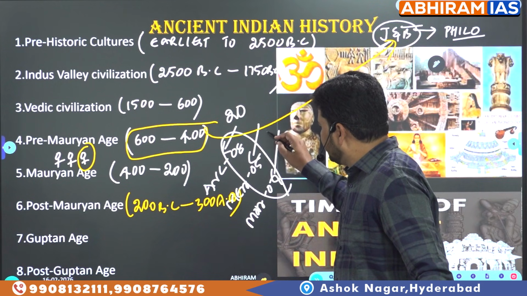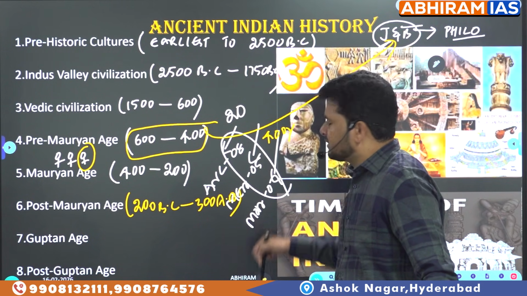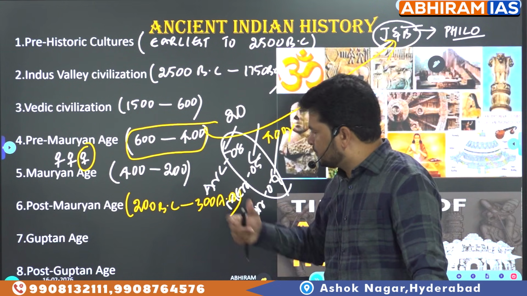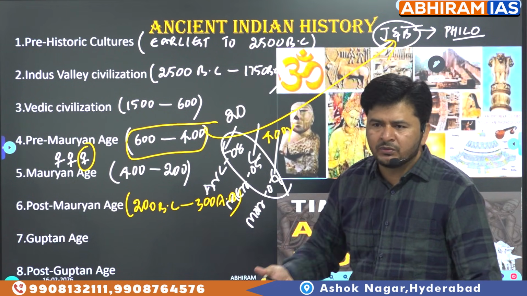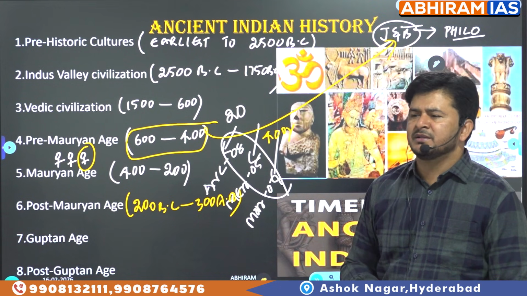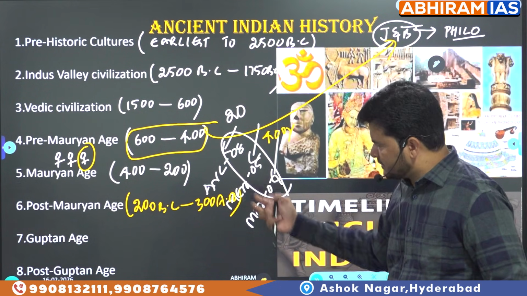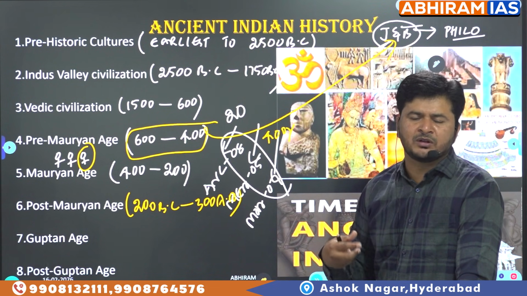For about 400 years, the Brahmanical institutions almost disappeared. They got dead, you can call it. Now from the post-Mauryan age onwards, we found revival of Brahmanical institutions. So we found abnormal changes in post-Mauryan age society, economy and culture.